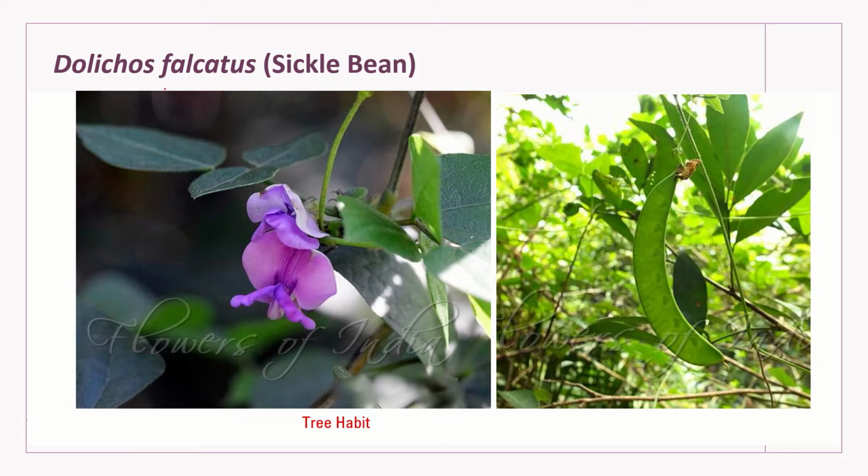Next example is Dolichos falcatus, which is called sickle bean. Again, we are studying this under the tree species, the woody species. And why is it called sickle bean? Look at its pods. They are of a perfect sickle shape. That's why it is called the sickle bean.